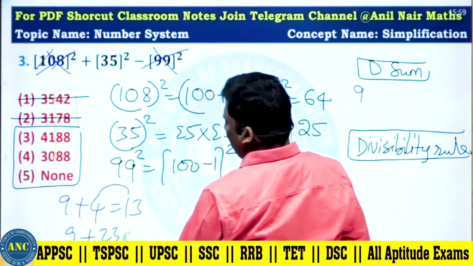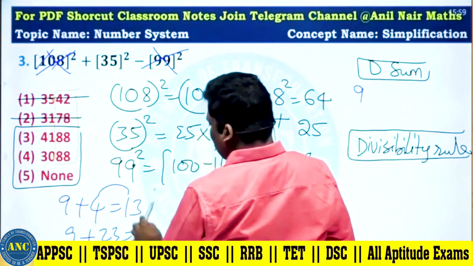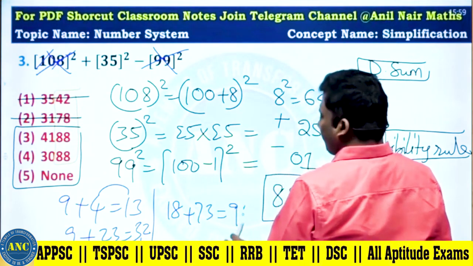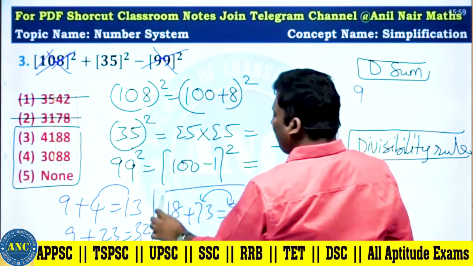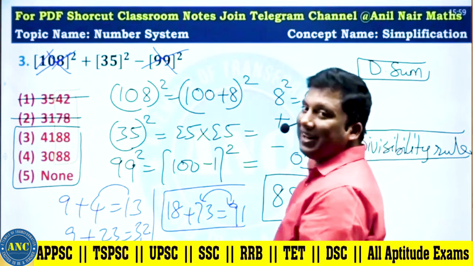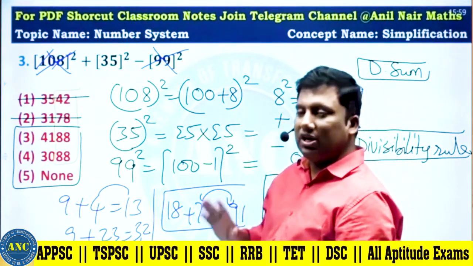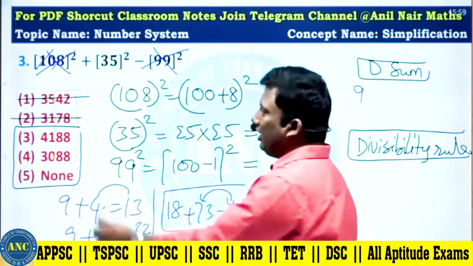The digital sums of 32 and 23 are the same. Multiples of 9 with any number, the answer's digital sum will not change. I hope the concept is clear.